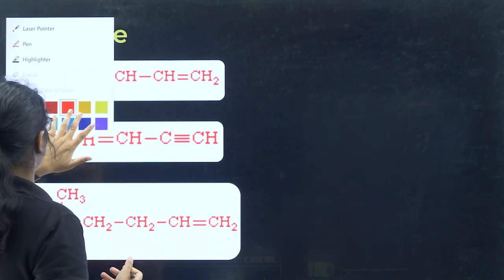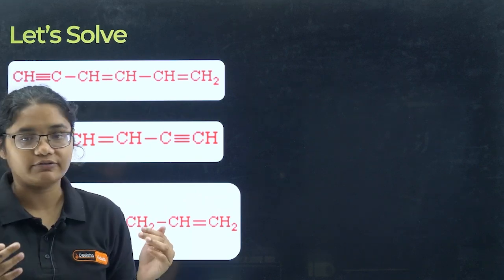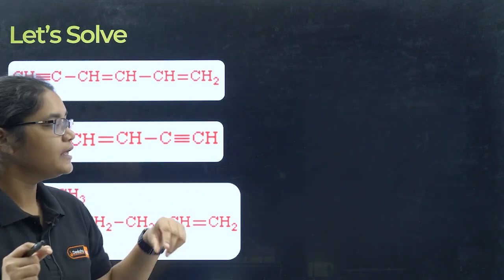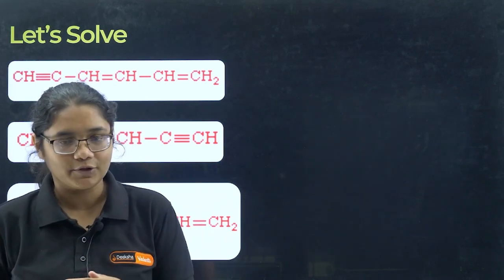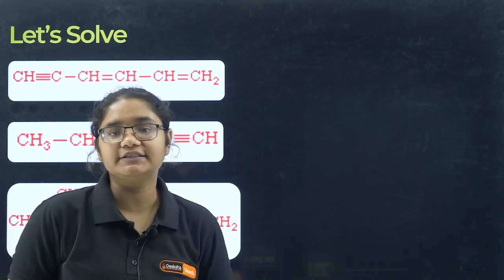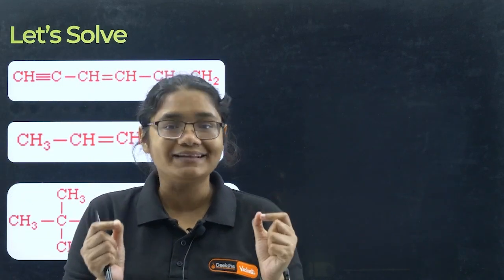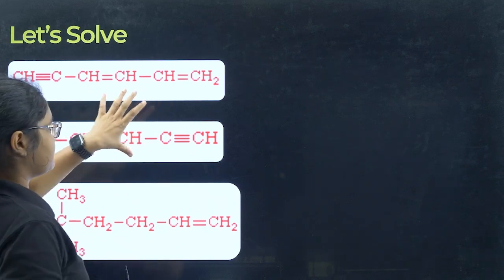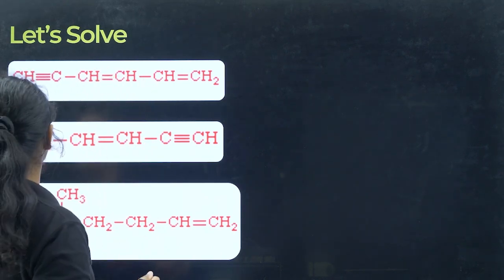Okay, so now some basic things you should know when you have a double bond and a triple bond. When we have a double bond and triple bond, the ending name should always be with yne. And you have to number the chain in such a way that the double bond and triple bond get the lower number. Now let's take one example here. These two examples are very, very important, so please understand carefully. Let's talk about the first one.